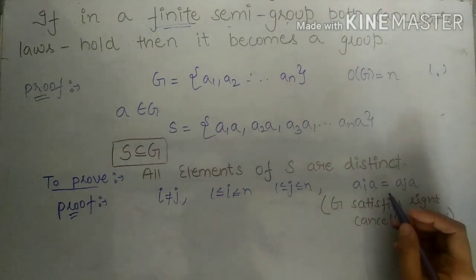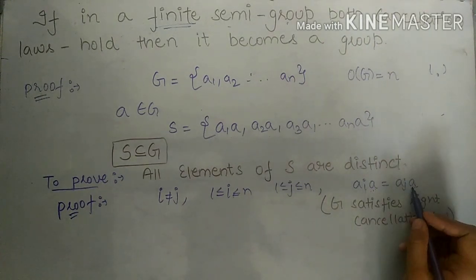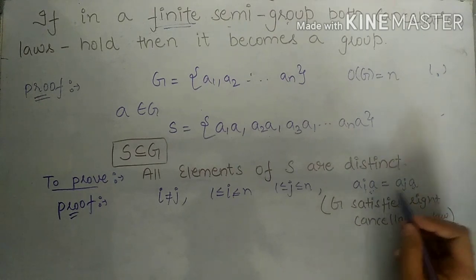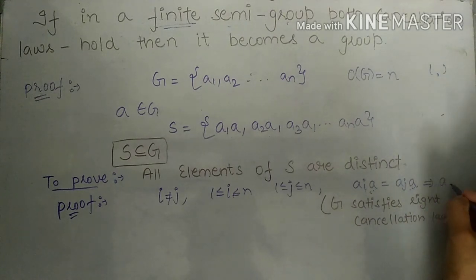It means we can cancel a from the right side on both sides. So from here we get a_i is equal to a_j.